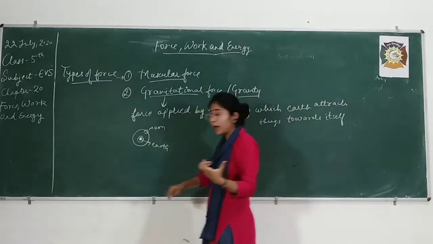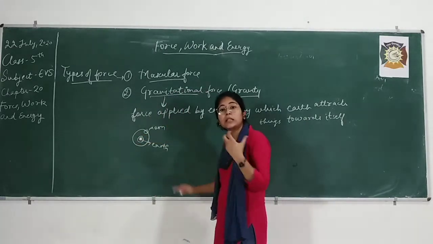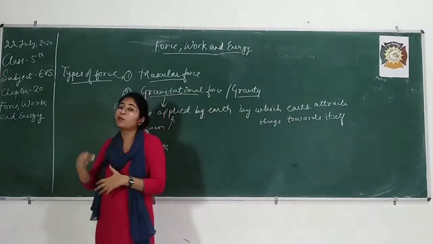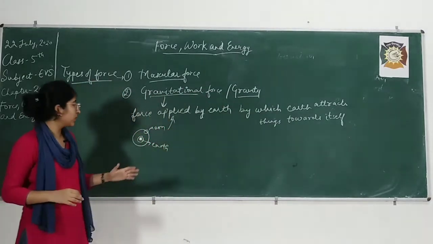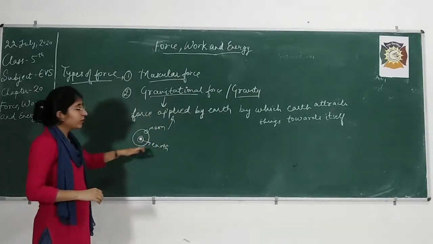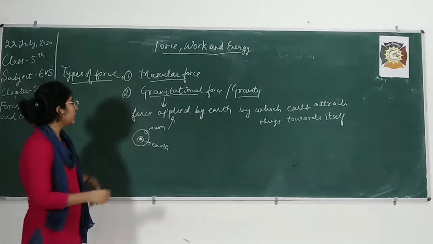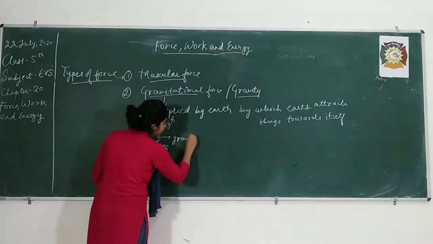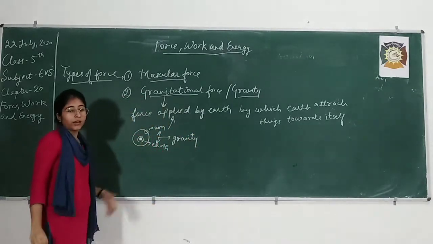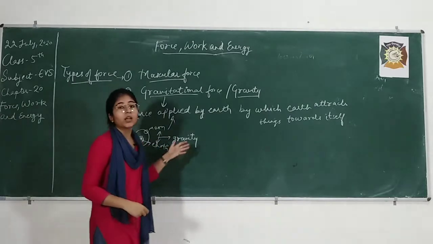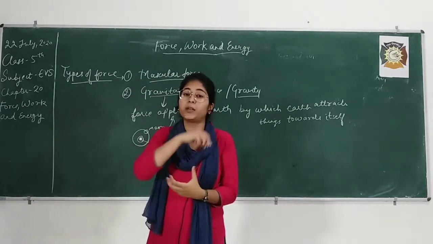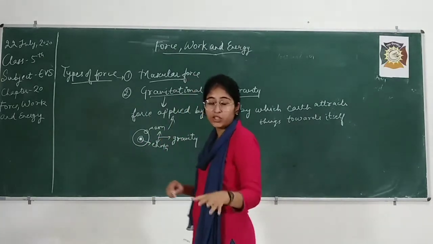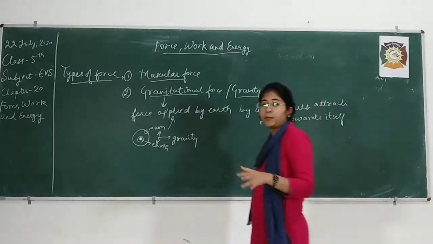Otherwise, the moon would not stay in its path. So this is the reason why the planets and the moon are always orbiting, always moving around in a fixed path, right? So this is all about gravitational force. What is it? It is the force applied by Earth.